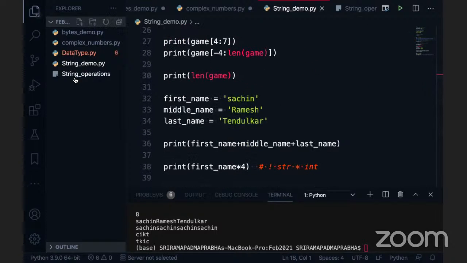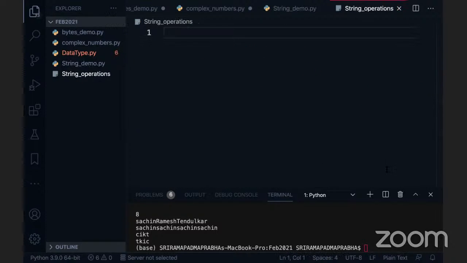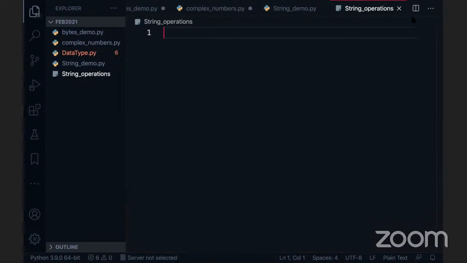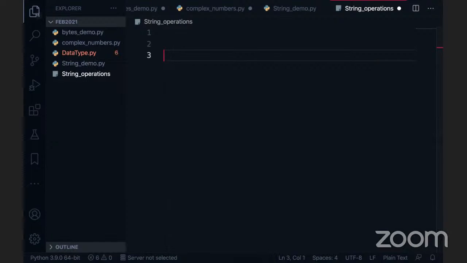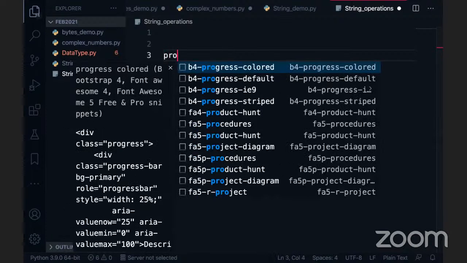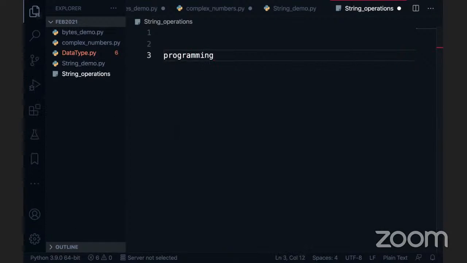So coming to the point, string operations. What are the main string operations? I'm not going to talk about all the string operations because it will consume our whole day. But we'll focus on the main string operations. For example, I will take something like programming_language is equal to, you can mention some language name here.